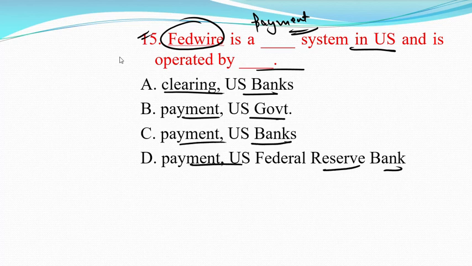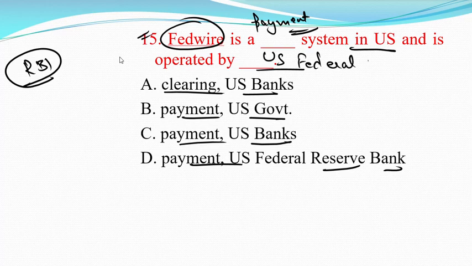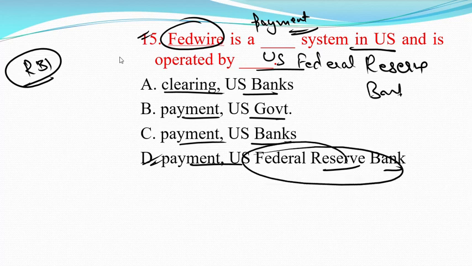Basically, like in India all payments are managed by the Reserve Bank of India, similarly the payment system in the US is managed by the US Federal Reserve Bank. So option number D is the correct answer. Fedwire is a payment system in US and it is operated by the US Federal Reserve Bank.